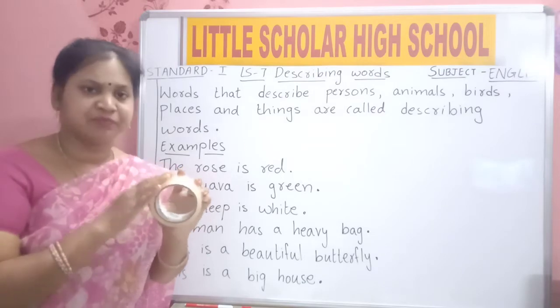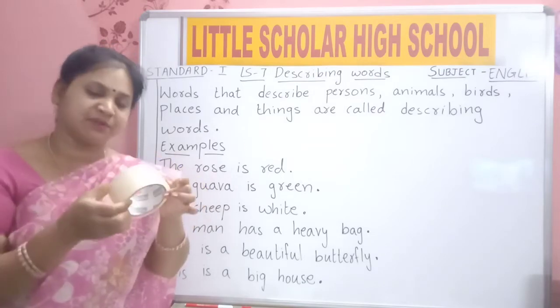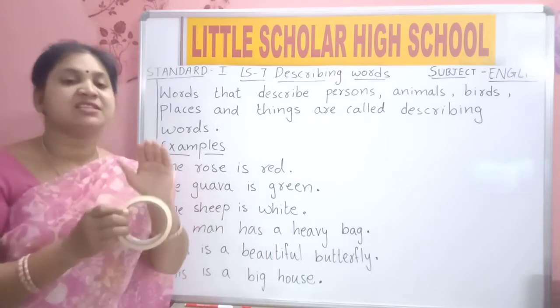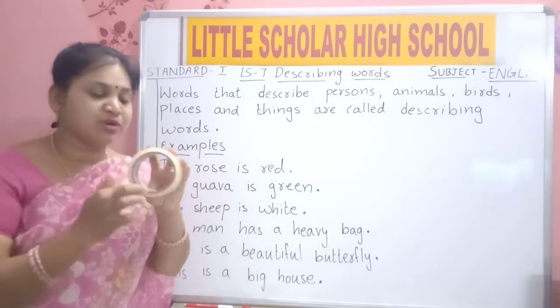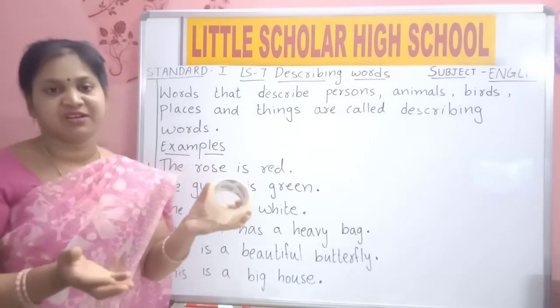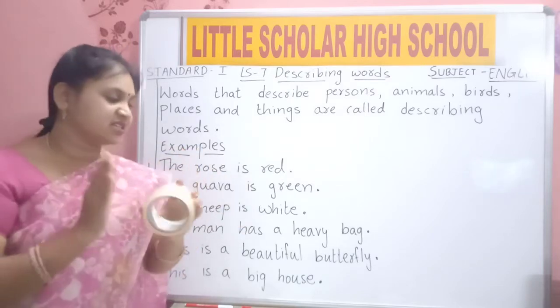Tape is what? The name of the thing. The name of this thing is tape. You are saying something about the thing named tape. Tape is round and it is white in color. Round and white are describing words.